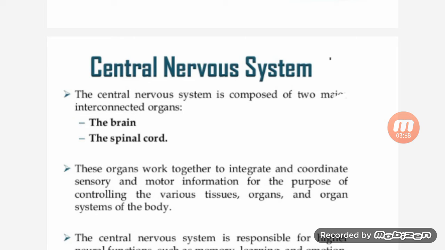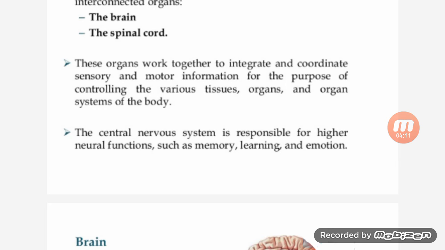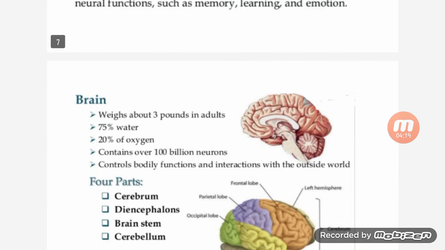These organs work together to integrate and coordinate sensory and motor information for the purpose of controlling the various tissues, organs, and organ systems of the body. The central nervous system is responsible for higher neuronal functions such as memory, learning, and emotion.